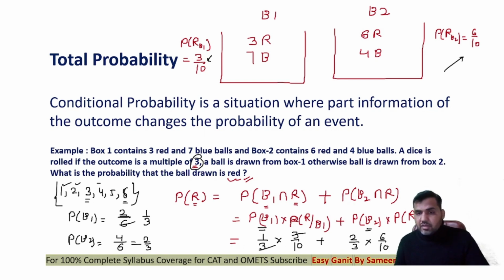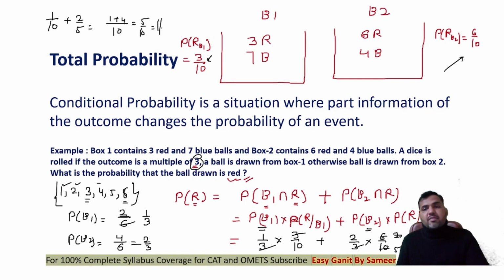This is what you need to solve. That is 1 upon 10 plus 2 upon 5. What is 1 upon 10 plus 2 upon 5, guys? Let me solve it here. 1 upon 10 plus 2 upon 5 will be, with denominator 10, 1 plus 4, that's 5 by 10. That is 1 by 2, guys. That's the correct answer to the question. This is how you are supposed to solve this. 1 upon 2 will be the correct answer.